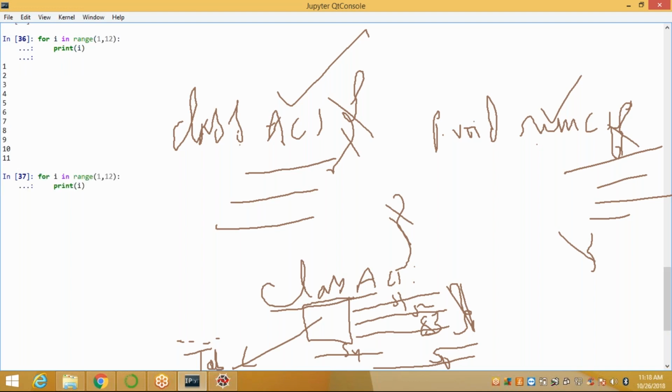Same program I want to define here, and I want to apply one more condition. If i equal to 5, colon, break. When the i value is equal to 5, break it. Here 1, 2, 3, 4, 5. Now i equal to 5, now it breaks. Here print and if are under our for loop. Break is under our if. Okay, this is the indentation. So this is the way you can use the program. No need to write any curly braces here.